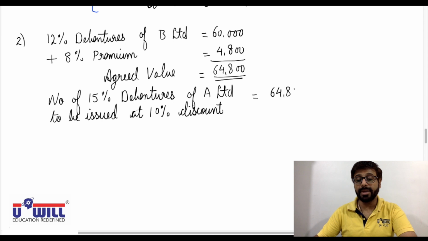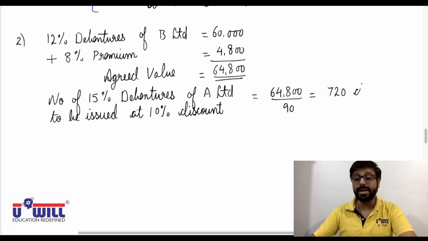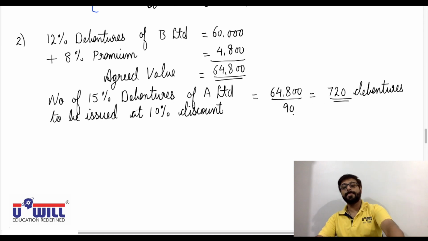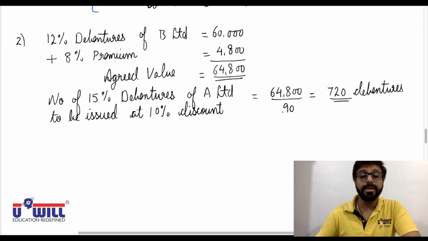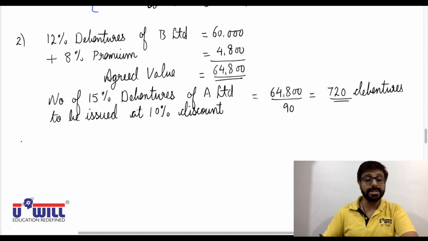$64,800, 10% discount means 90 rupees will be the issue price. So 720 debentures. In the new company, 720, 15% debentures would be given. So I hope everyone has got this working correct.